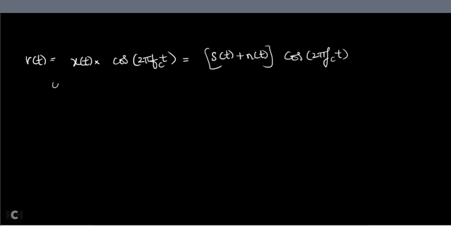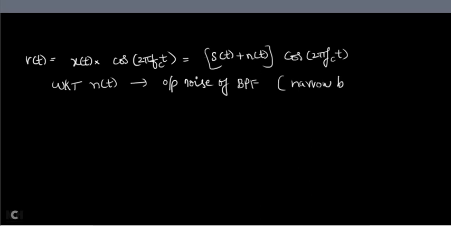Now remember, we know that N of t is what? It is the output noise of band pass filter. So I can call it a narrow band noise.